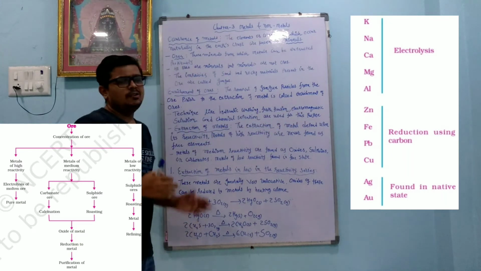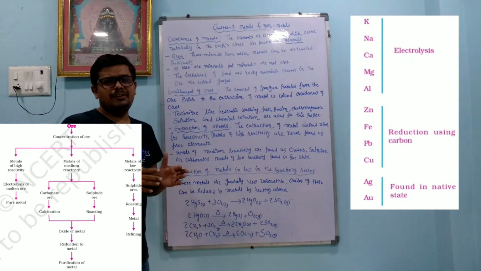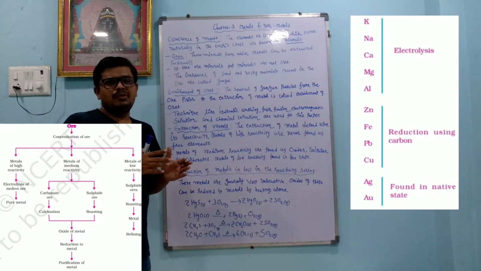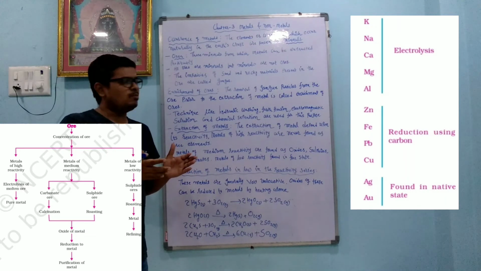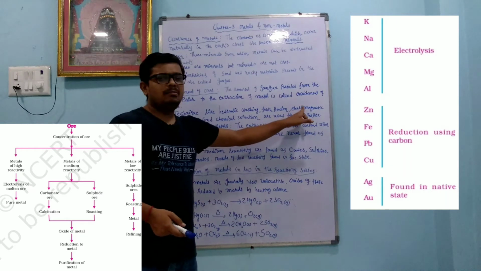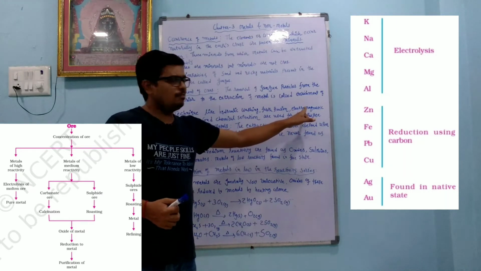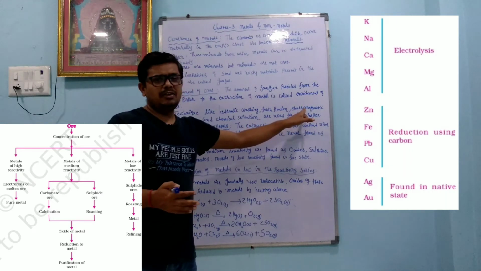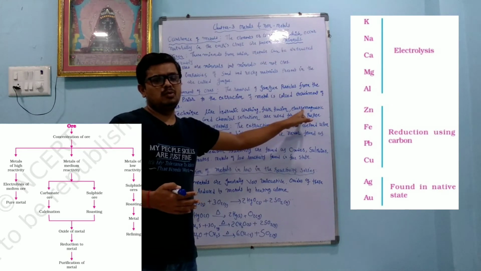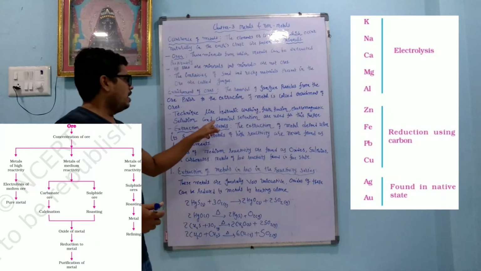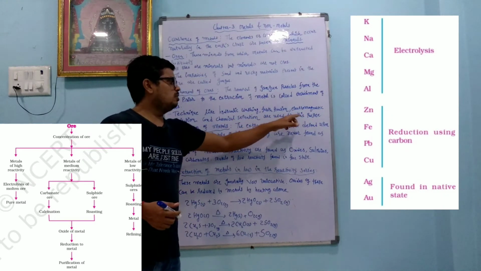Electromagnetic separation. In the electromagnetic separation method, if the ore contains iron and some other impurities, then by a magnet we can separate the magnetic compounds, meaning those which are attracted towards the magnet, and we can separate those compounds which are not attracted to the magnet.